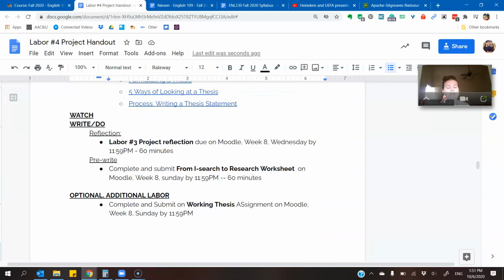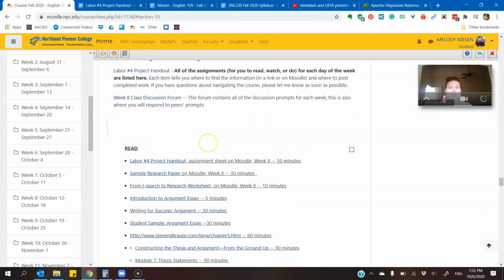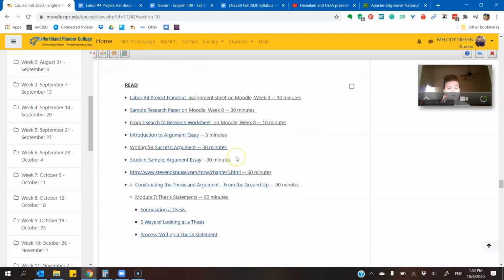So we will be doing some reflection this week in our weekly discussion forum, and then you have the iSearch to Research worksheet that will be due on Sunday by 11:59 p.m. There's also an additional labor this week, the working thesis assignment, that you can do if you would like to work towards an A in the class. So looking at week 8 here, we can see there's a lot of reading this week. None of it is too lengthy, but there's just several new concepts and ideas that we're getting introduced to this week, and so I wanted us to do some reading about that.